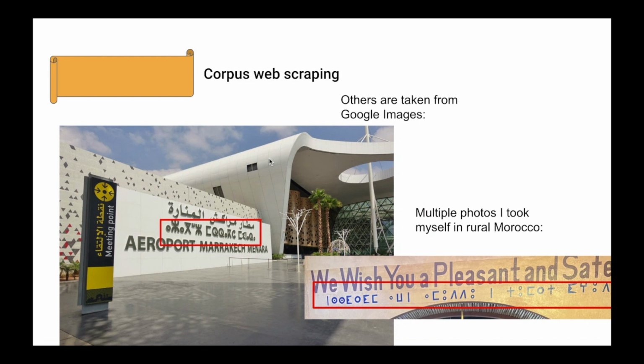So an image on the left is an example that is in the corpus that's taken from Google Images. This one's unique because these letters actually cast a shadow under them. Once again, trilingual in Arabic, Berber, and French. And a lot of the photos, since there are a very low amount available between Google, Bing, and Google Street View, with this just being a low-resource language, I have taken myself, specifically looking for signs in Berber of different styles while I was in Morocco.